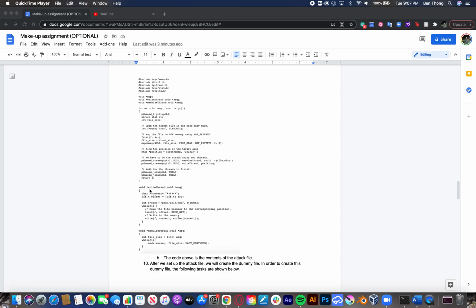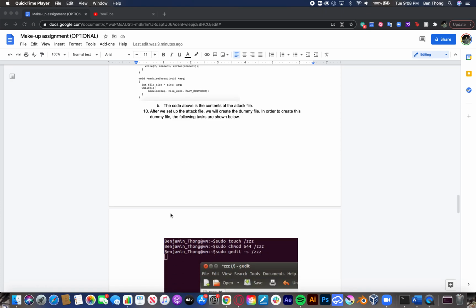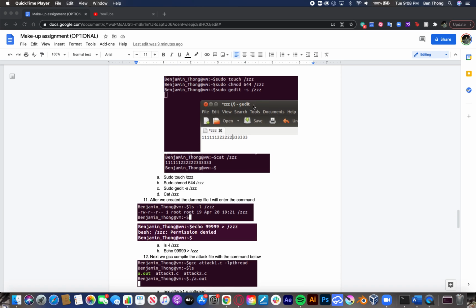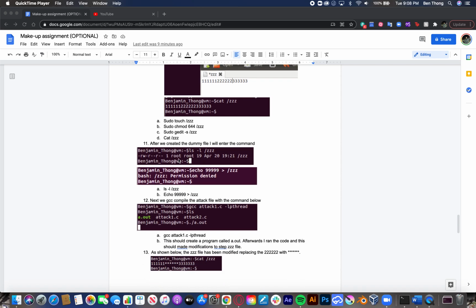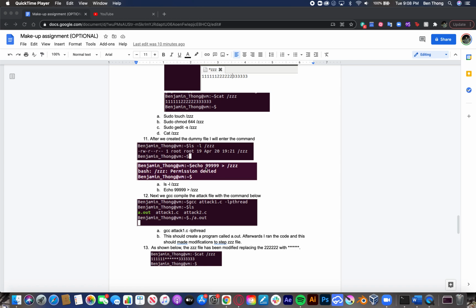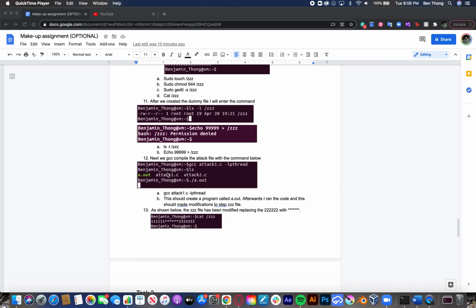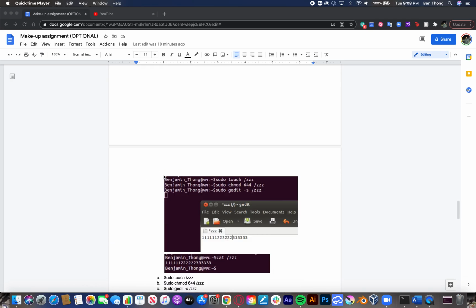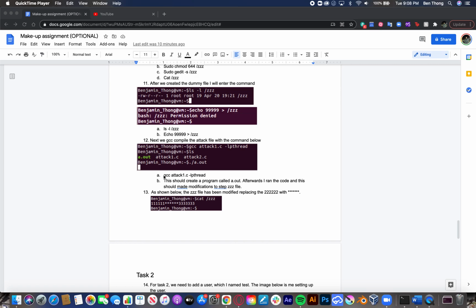So the white thread would be writing this in placement of, I believe, yes, right here. We're trying to replace this with this, and I was able to do that. After I created the ZZZ file, I showed that it was readable and writable, and I also entered these commands. Next, I make sure I compile this original attack C program.